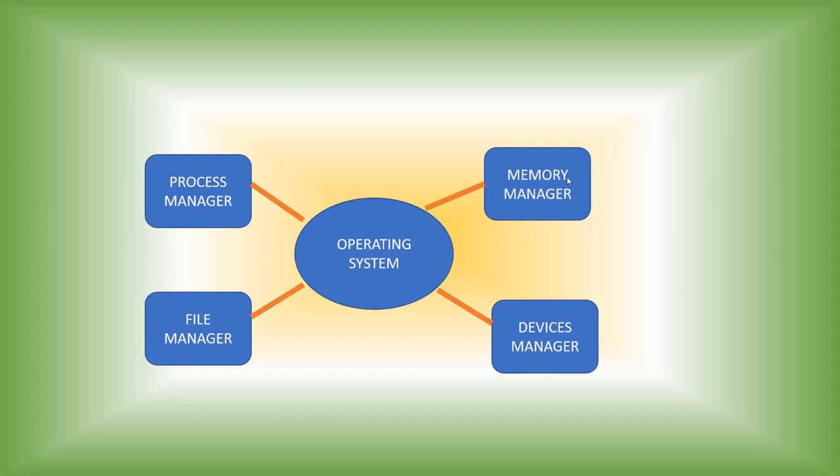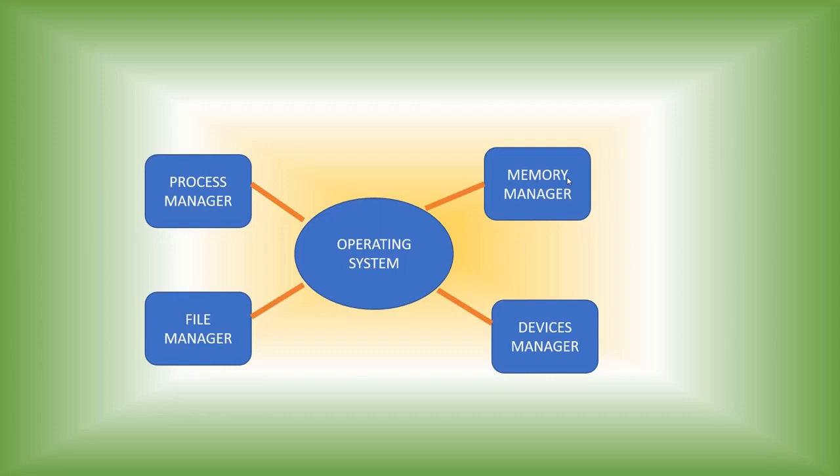The next one is the device manager. In a computer system, there are a lot of devices, and different programs will request these devices. A printer is a device, as is any externally connected device. Depending on availability, these devices will be allocated to the program. When and how to allocate is decided by the device manager.